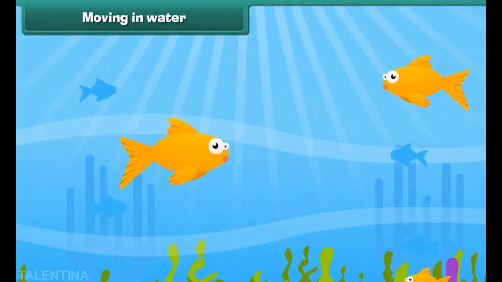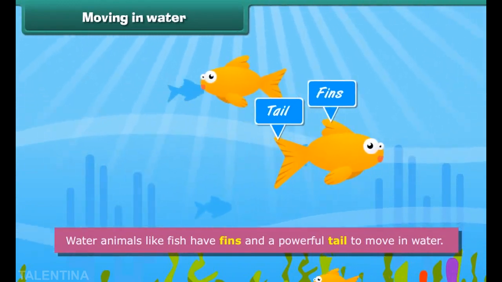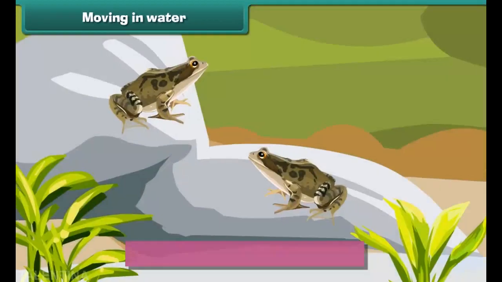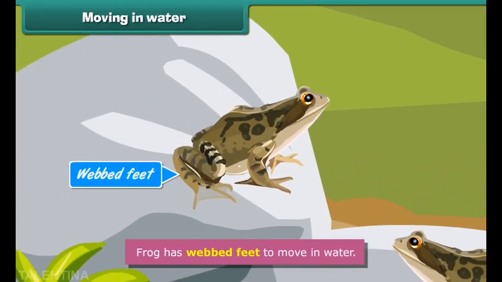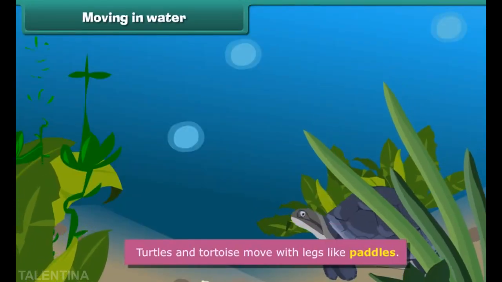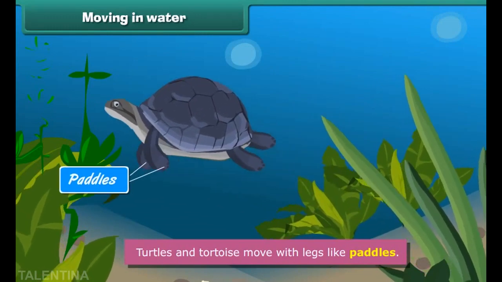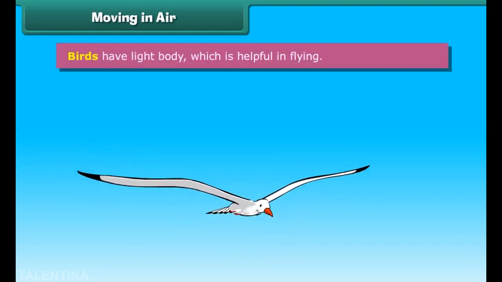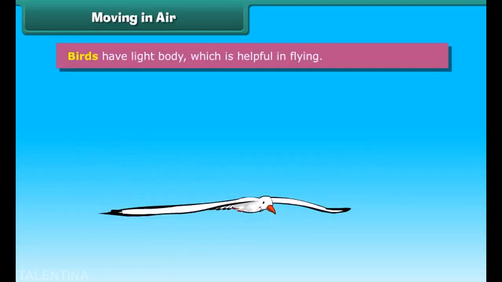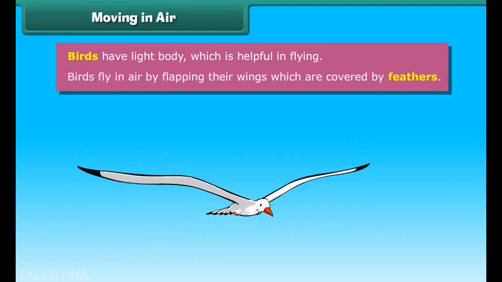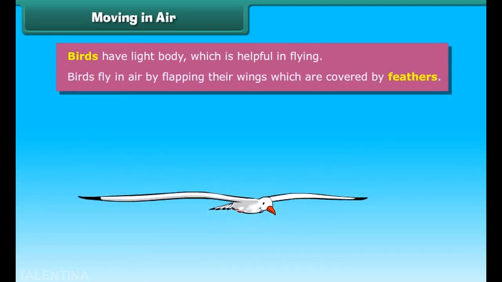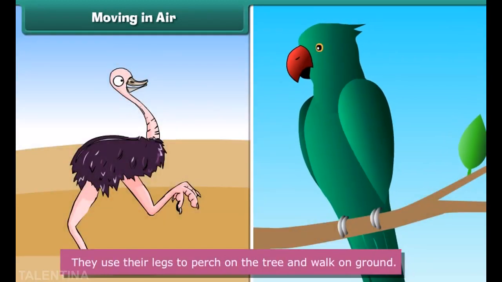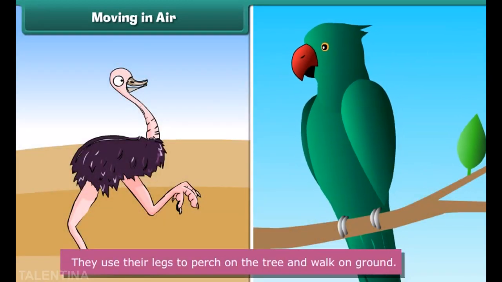Moving in water. Water animals like fish have fins and a powerful tail to move in water. Frog has webbed feet to move in water. Turtles and tortoise move with legs like paddles. Moving in air. Birds have light body, which is helpful in flying. Birds fly in air by flapping their wings, which are covered by feathers. They use their legs to perch on the tree and walk on ground.